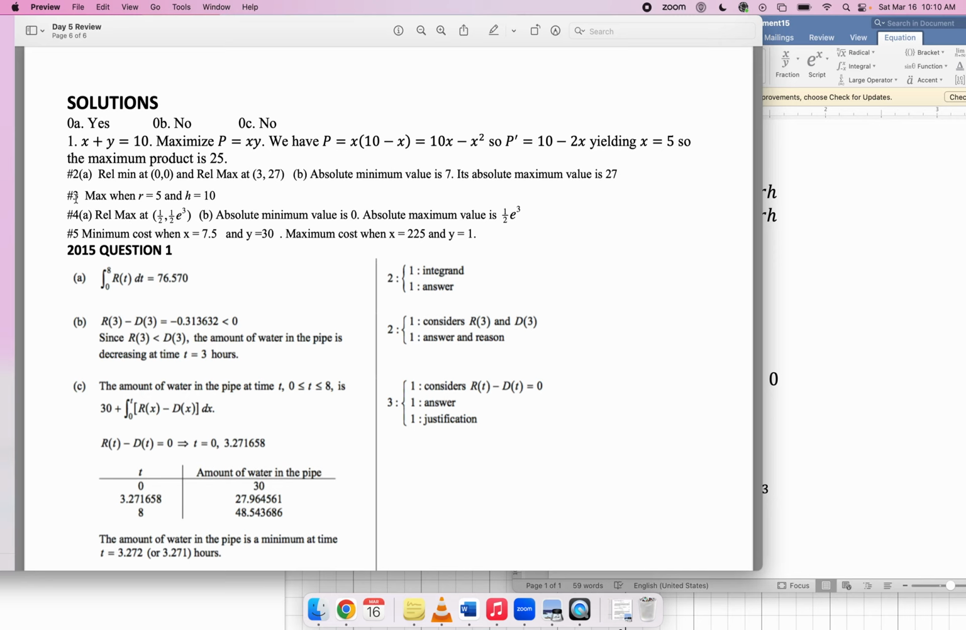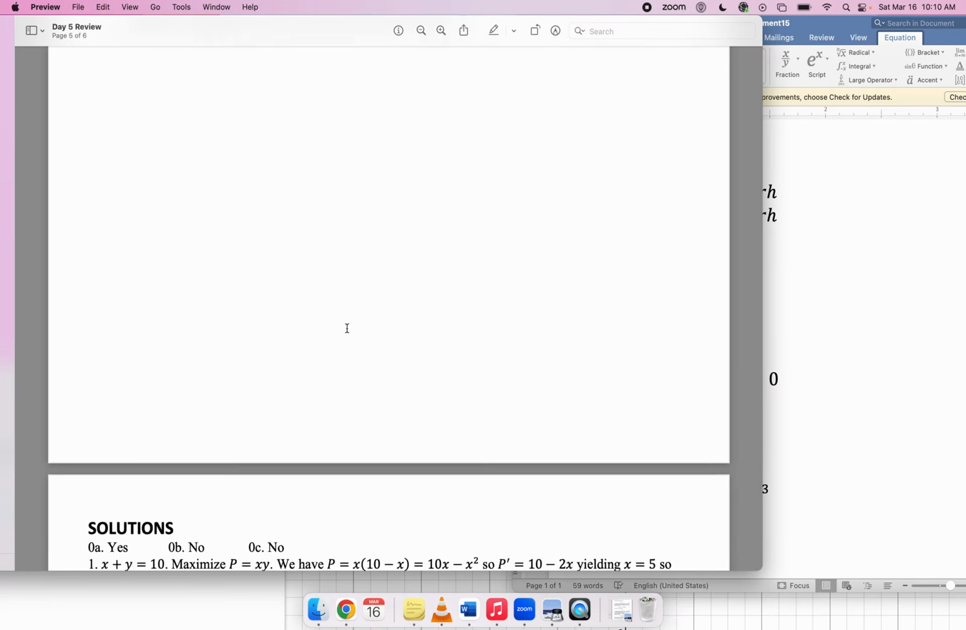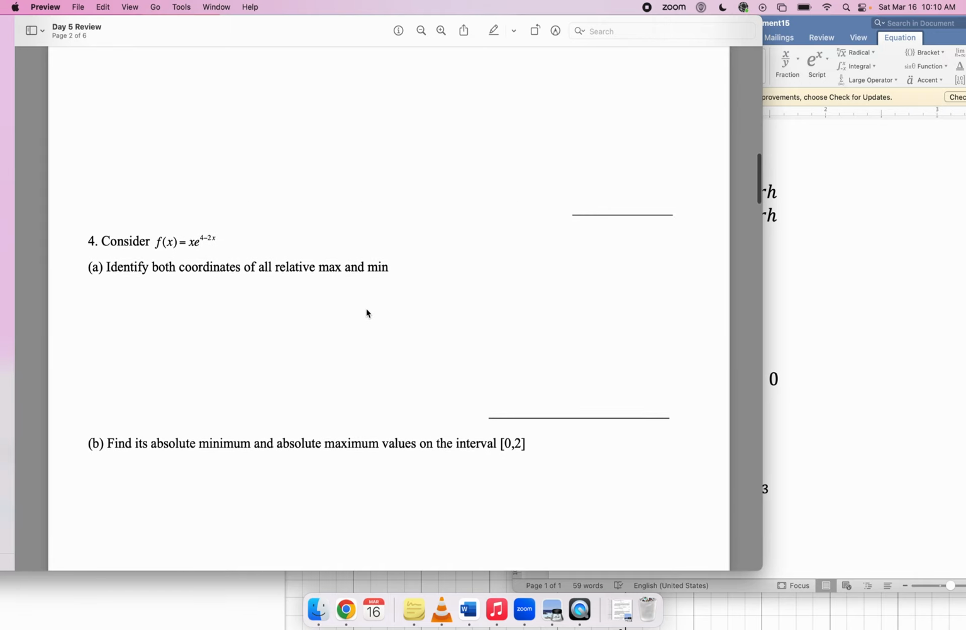Okay, it doesn't say what the maximum volume is, but it does say that it occurs when r is equal to 5, which is what we found, and h is equal to 10. I didn't bother finding h. But anyway, if I made a mistake, then it's a small one, just some arithmetic mistake somewhere.